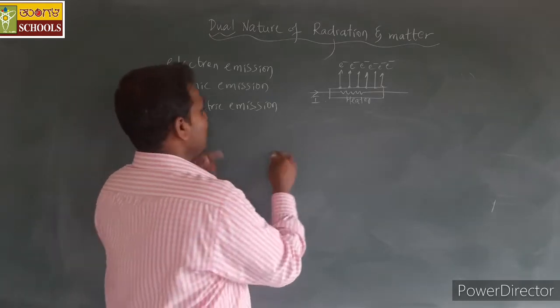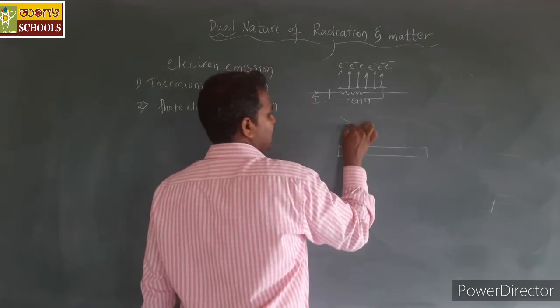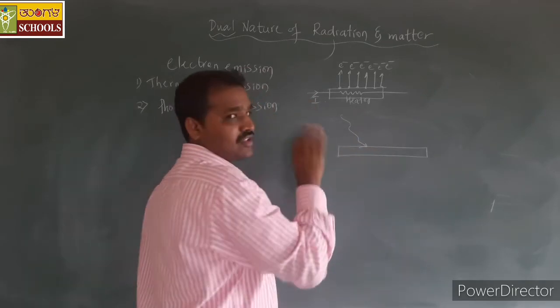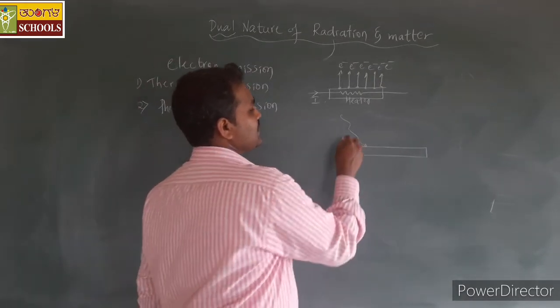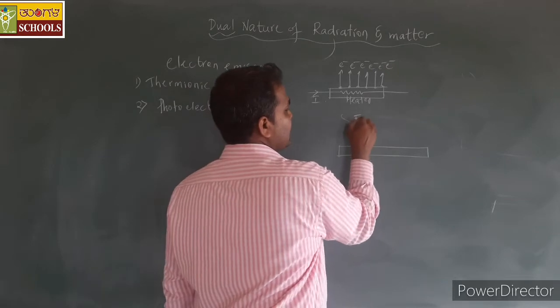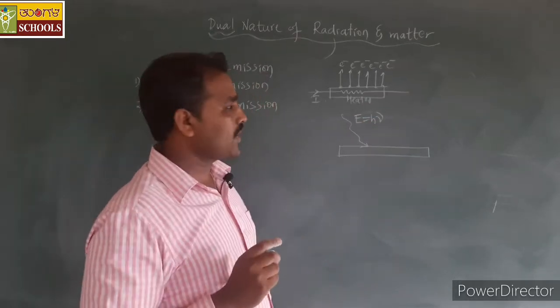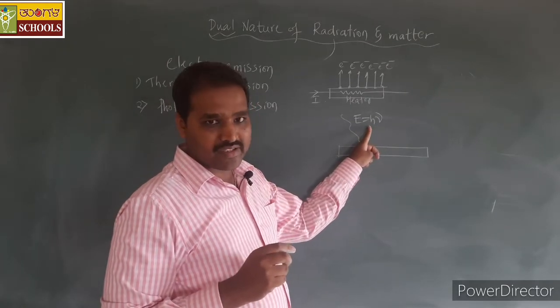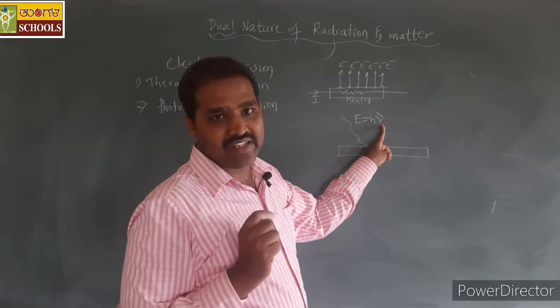So for the photoelectric effect, let us consider the light radiation which is incident on the metal surface. Whenever light radiation is incident on the metal surface, it has some energy given by h into nu. This h is Planck's constant and nu is the frequency of the incident radiation.